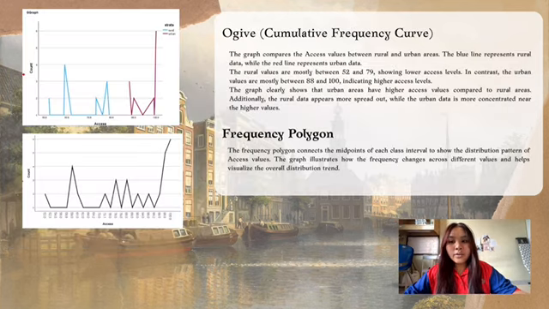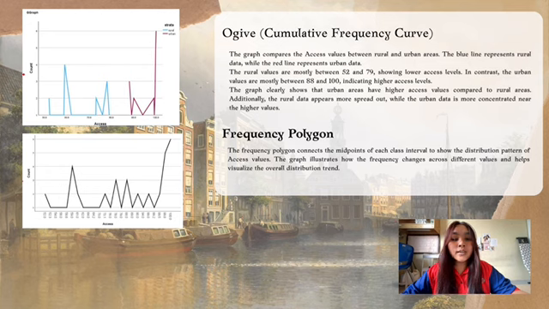The next graph is the ogive, which is a cumulative frequency curve. This graph compares the access values between rural and urban areas. The blue line represents the rural group, while the red line represents the urban group. We can see that rural values are mostly between 52 and 79, which indicates lower access levels.